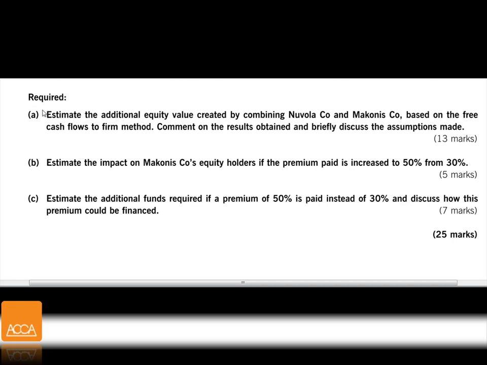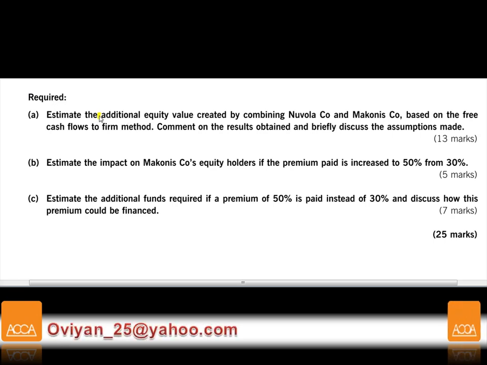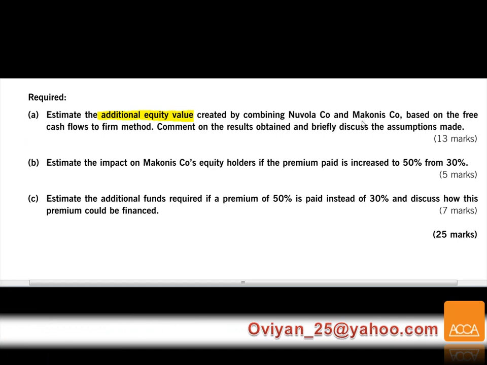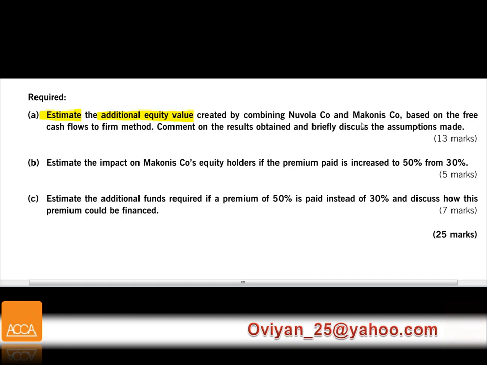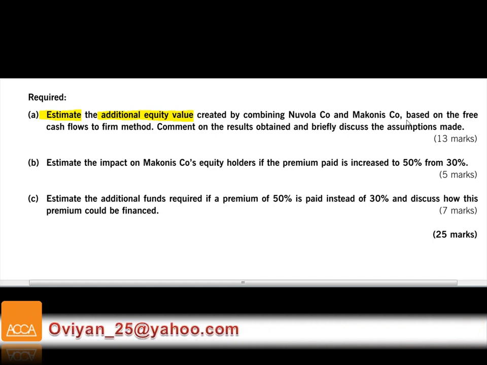We are told, required: estimate the additional equity value created by combining Novola company and Makonis company. So it's a business combination, it's a merger. And they want you to use the valuation.